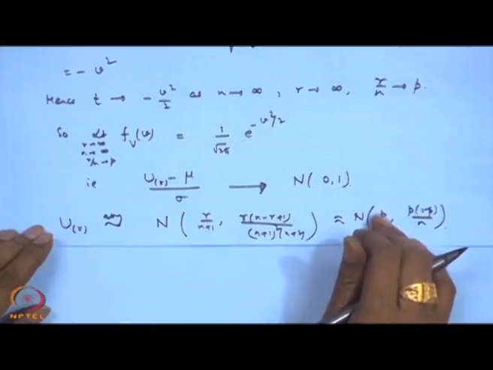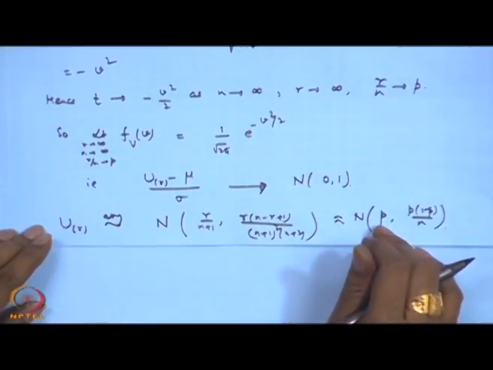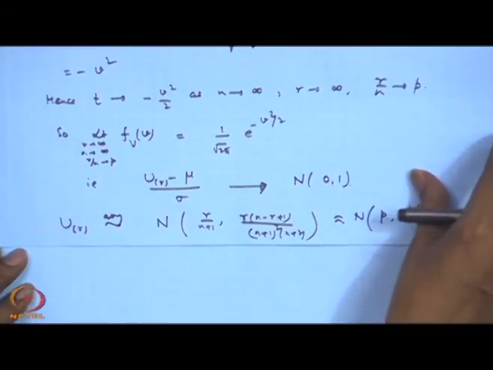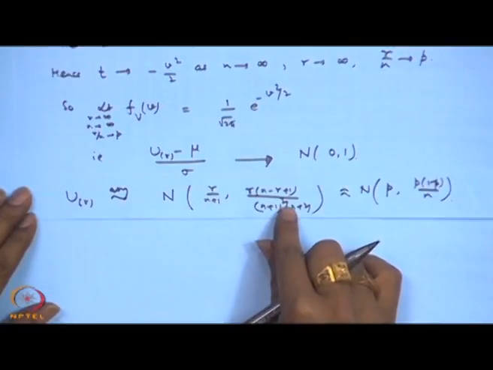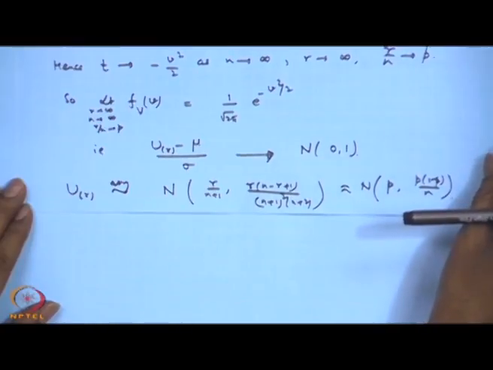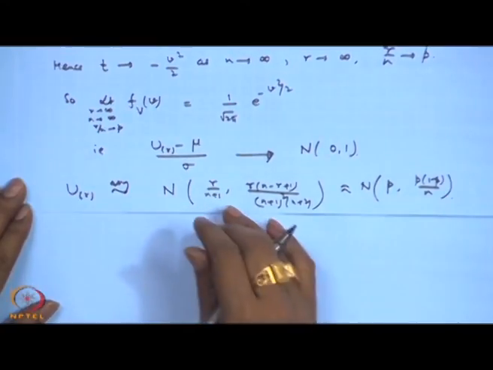Now, if I use the inverse function here, then this is becoming f inverse p. That means it is the pth quantile coming here. So, let me write it in the form of a theorem. Basically we are able to obtain the asymptotic distribution of u r as the normal distribution here, and therefore, if I use the inverse function, which I will be giving in the next lecture, the asymptotic distribution of the rth order statistic under these assumptions is obtained as a normal distribution.